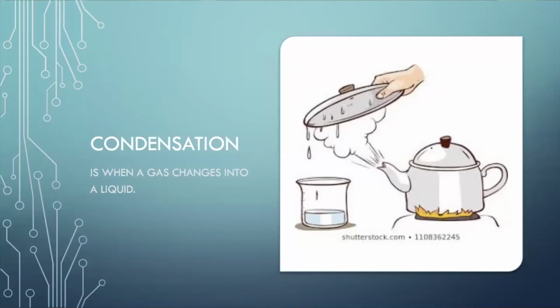All right, so let's go ahead and keep reading, okay? So this can happen with water vapor in the air. When the water vapor cools, it condenses and can form clouds and rain. You can also see water vapor condense when you pour a cold drink into a glass on a hot day. Little drops of water form on the outside of the glass. That is what condensation is, all right? So the cold drink cools the glass and the air around it. The water vapor in the air condenses, or changes from a gas to a liquid.